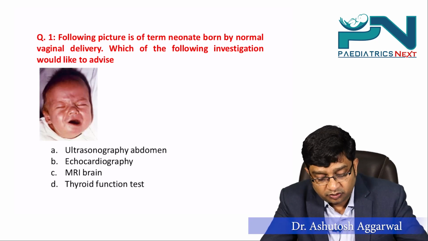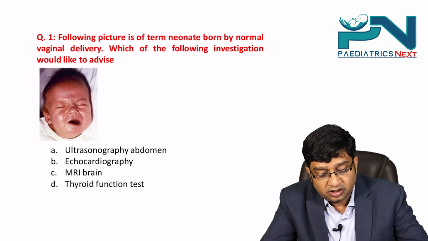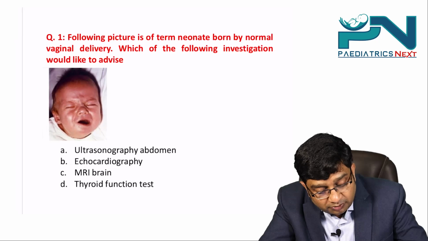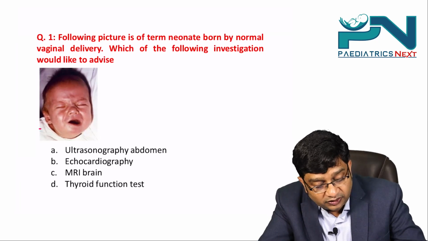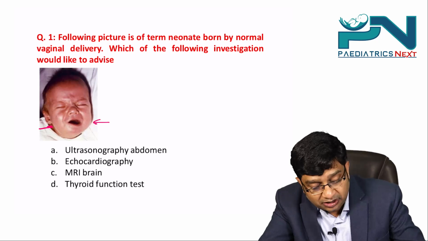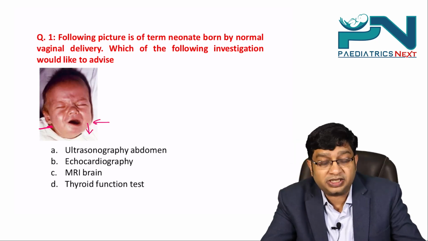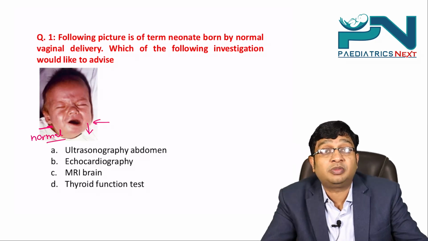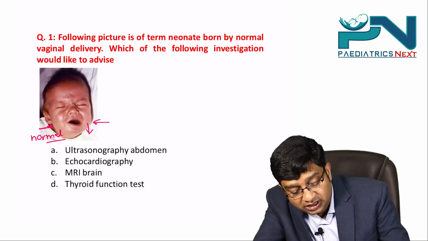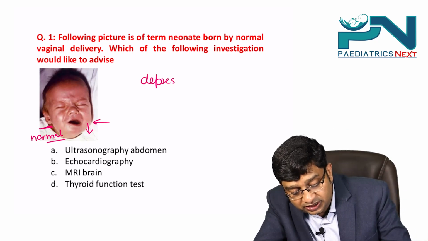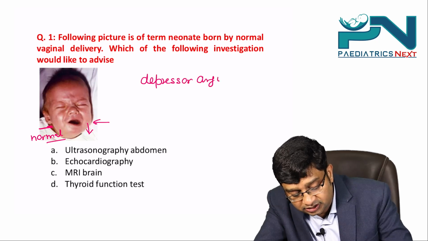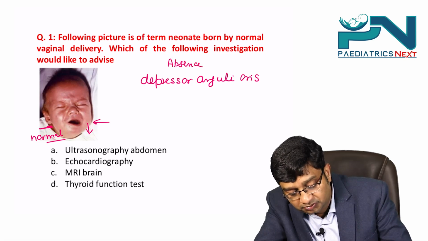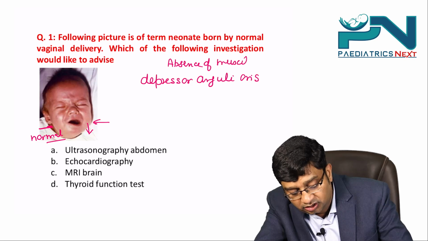Following picture is of a term neonate born by normal delivery. Which of the following investigations would you like to advise? Now what is abnormal, particularly in the face? The child is crying but here the angle of the mouth is depressed, but here the angle of the mouth is normal, not depressed. So this can be the absence of the muscle depressor anguli oris.